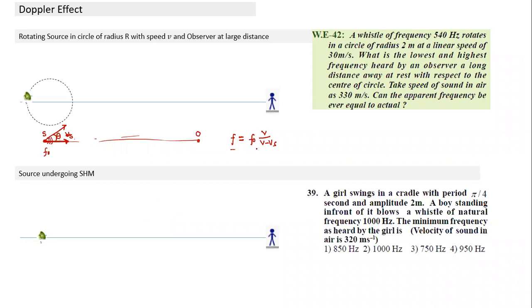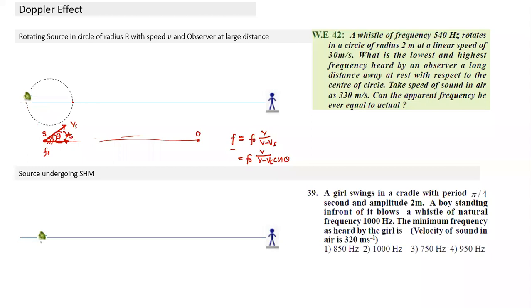Very good. So basically we have to take the component along the line joining the two. If the angle becomes theta, what is theta here? Theta is the angle between the velocity and the line joining source and observer. So this is V by V minus Vs cos theta. So if I look at this question, what is happening here? Whenever an object moves in a circular path, the magnitude of velocity is not changing. Only theta is changing.